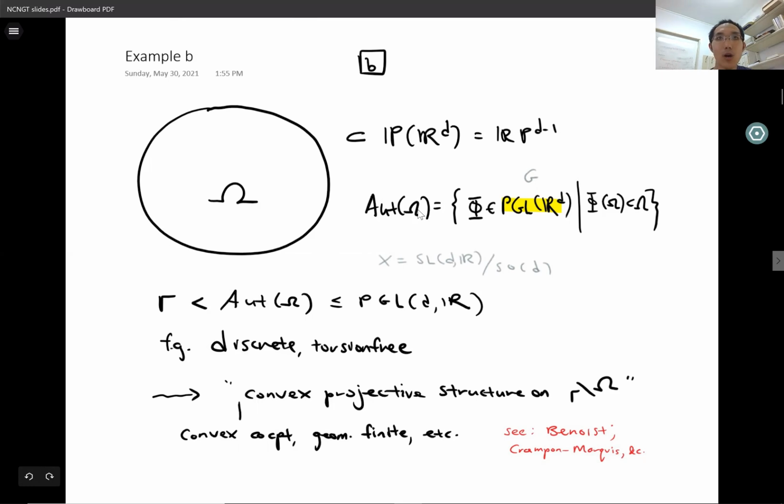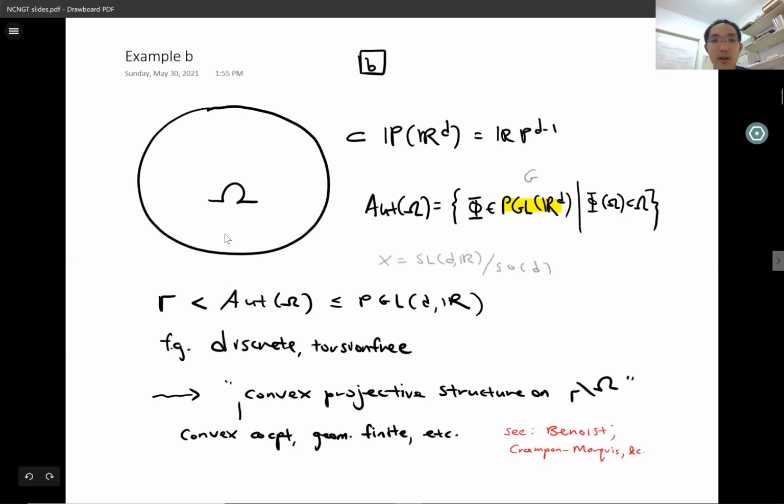And now write Aut of omega to denote the group of projective transformations which fix omega. So that's some subgroup of PGL-DR, not necessarily discrete, but we can now consider a discrete torsion-free subgroup gamma of Aut omega. And gamma is going to act properly discontinuously and freely on omega.